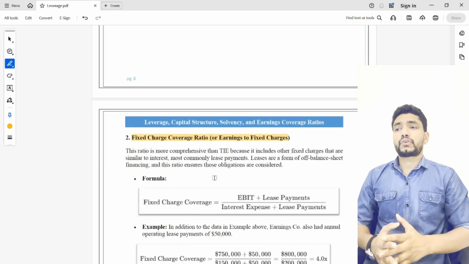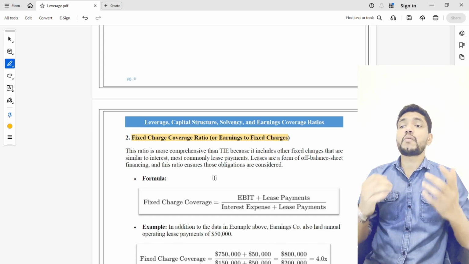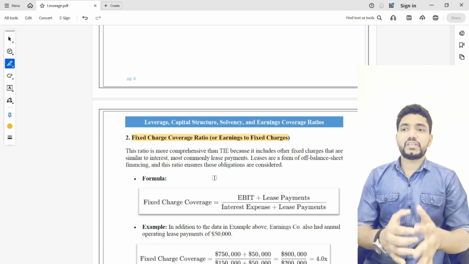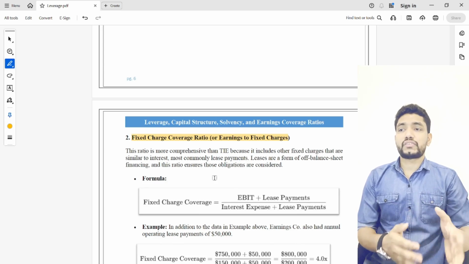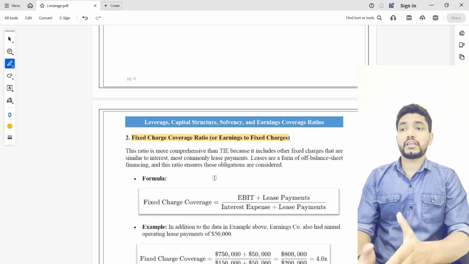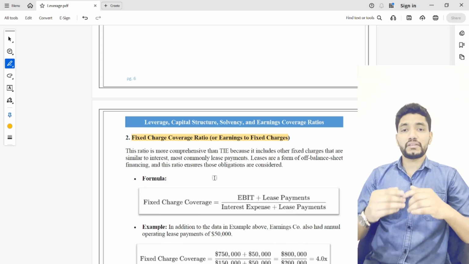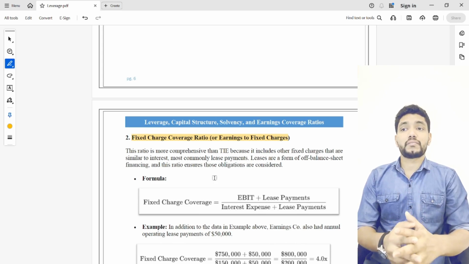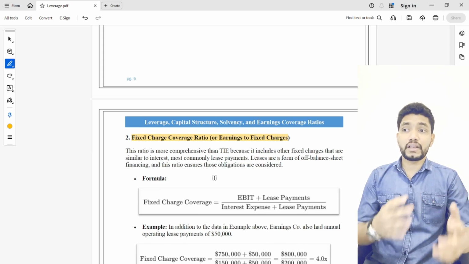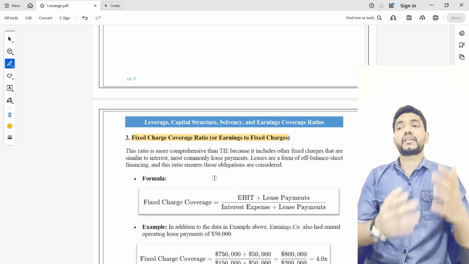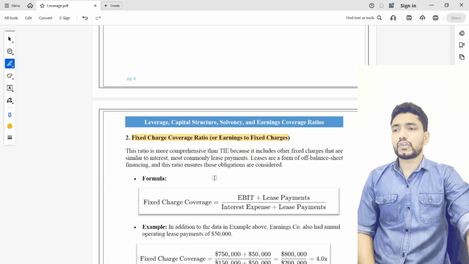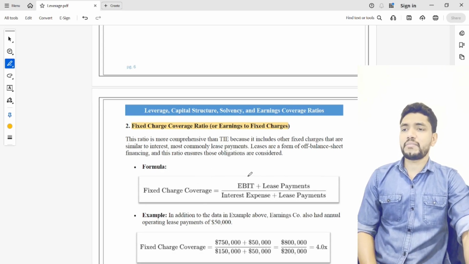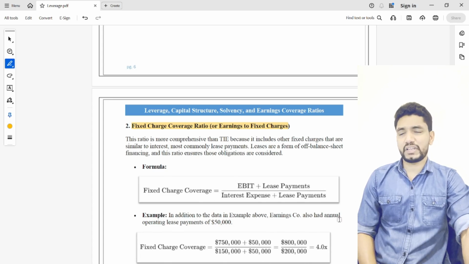This total fixed charge coverage ratio is more comprehensive than times interest earned because it also includes other fixed charges that are similar to interest. For example, the lease payment: if some of the assets are financed by using a lease, there will be monthly or periodic lease payments. So these lease payments or similar other fixed charges are also considered in the fixed charge coverage ratio to measure financial health. The formula for the fixed charge coverage ratio is EBIT plus lease payment divided by interest expense plus lease payment.